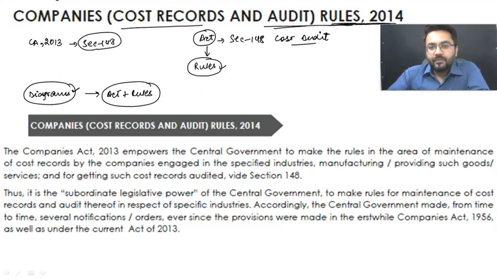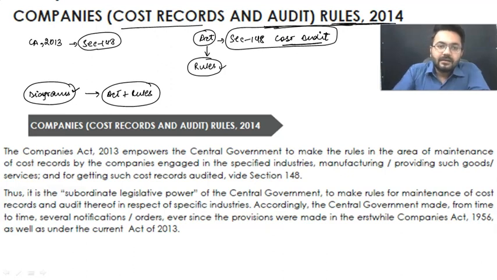Now moving ahead. There was a question raised in the last class: sir, if we talk about cost audit, what is the manner of appointment of the auditor? The manner of appointment of the auditor remains the same. The cost auditor is to be appointed by a board resolution. There is no need for a resolution passed by shareholders in a general meeting. There is no such requirement.